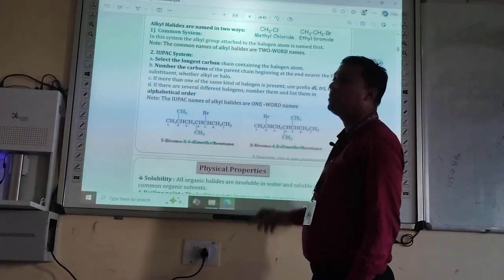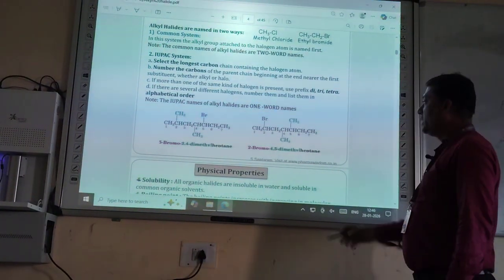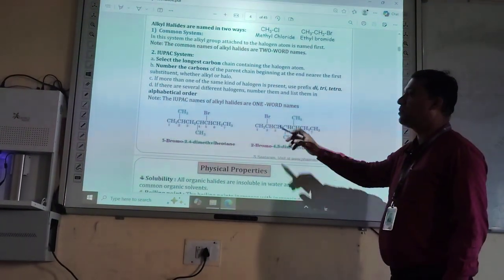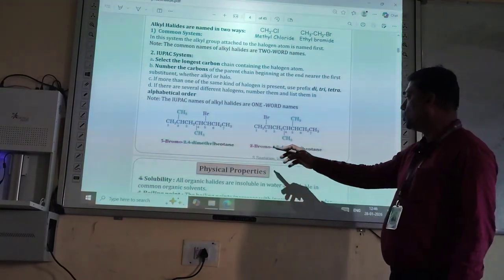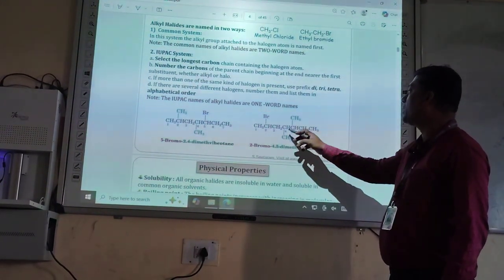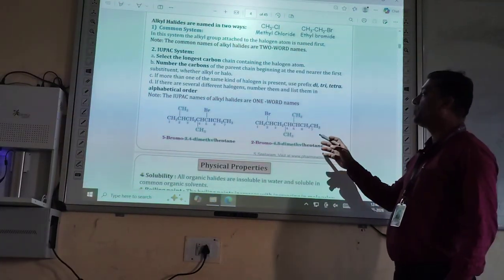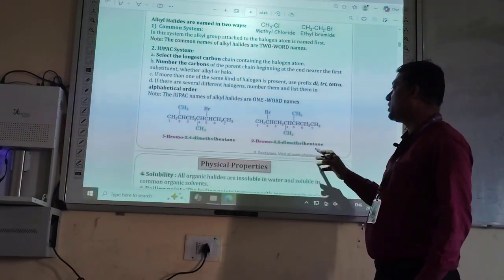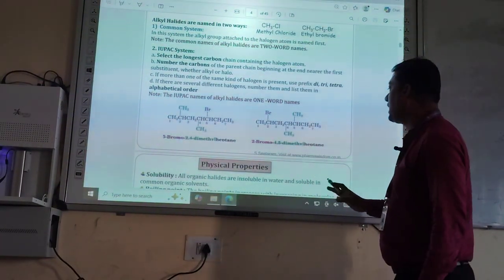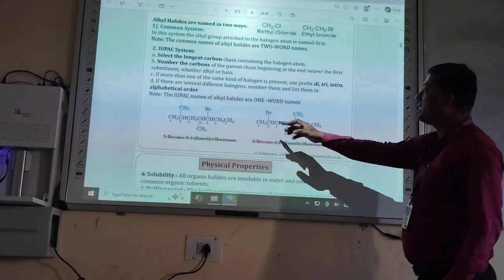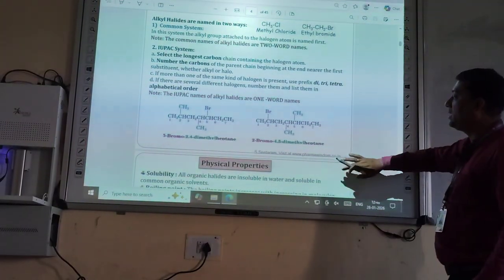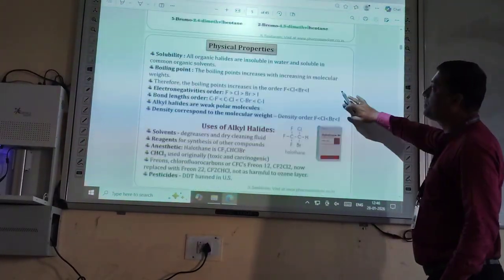This is a 7-carbon chain. Here at the 2 position the bromine atom is attached, that's why 2-bromo, and at the 4 and 5 positions two methyl groups are attached. That's why the name of the compound is 2-bromo-4,5-dimethyl heptane. This is a 7-carbon chain, that's why heptane.